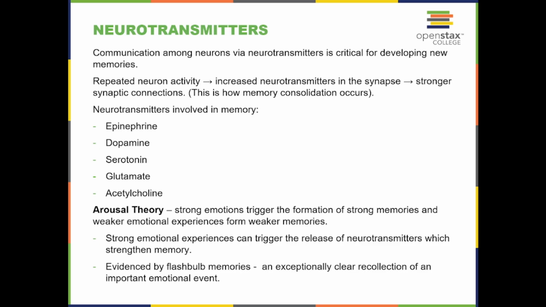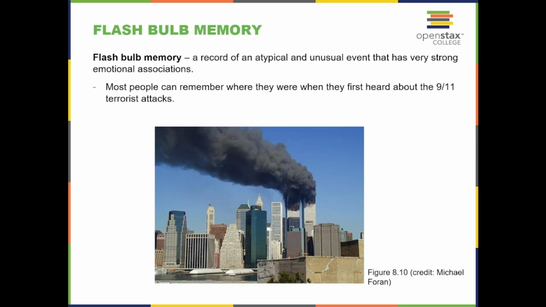Arousal theory is that strong emotions trigger the formation of strong memories, and weaker emotional experiences form weaker memories. Strong emotional experiences can trigger the release of neurotransmitters which strengthen the memory, evidenced by flashbulb memories and exceptionally clear recollection of important emotional events. Flashbulb memory. A record of an atypical and unusual event that has very strong emotional association. Most people can remember where they were when they first heard about the 9/11 terrorist attacks.